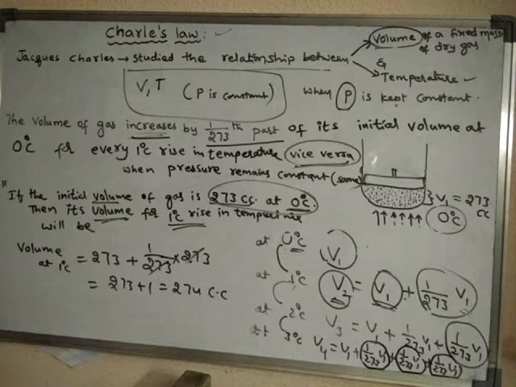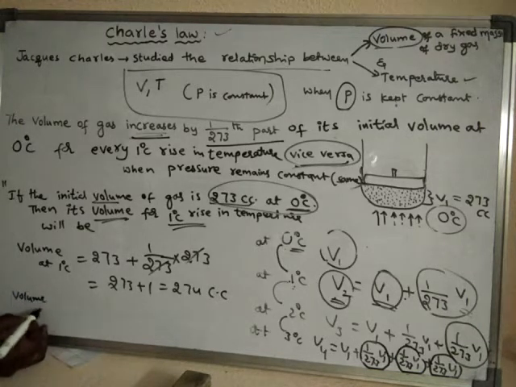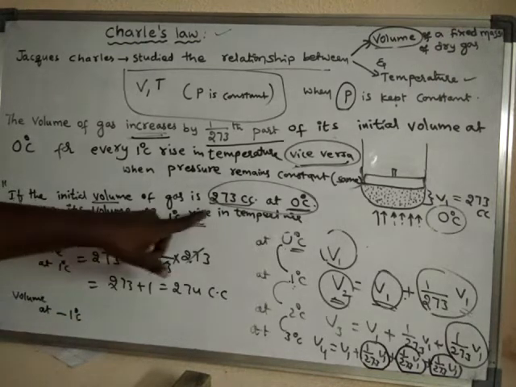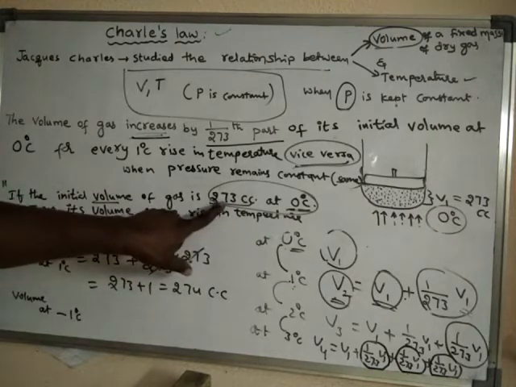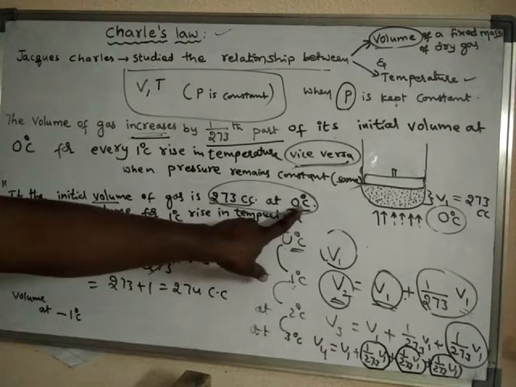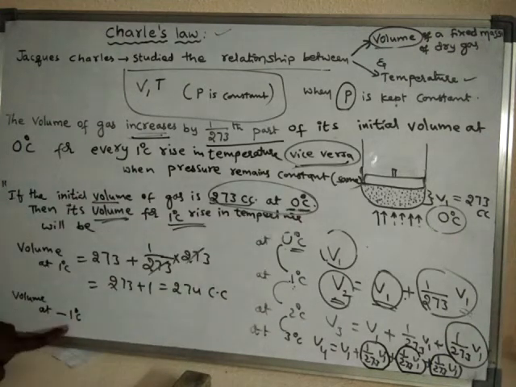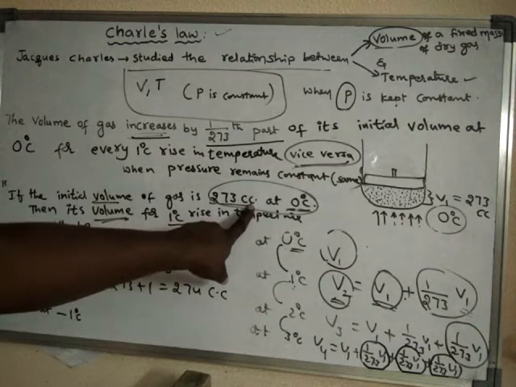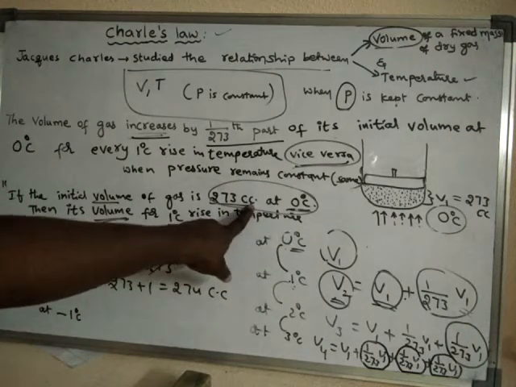So the volume at minus 1 degree centigrade, where already at 0 degree centigrade it is 273 cc. Going from 0 degree centigrade to minus 1 degree centigrade, temperature is decreased. Therefore the volume will be less than 273 cc. How much will it be? Let us see.